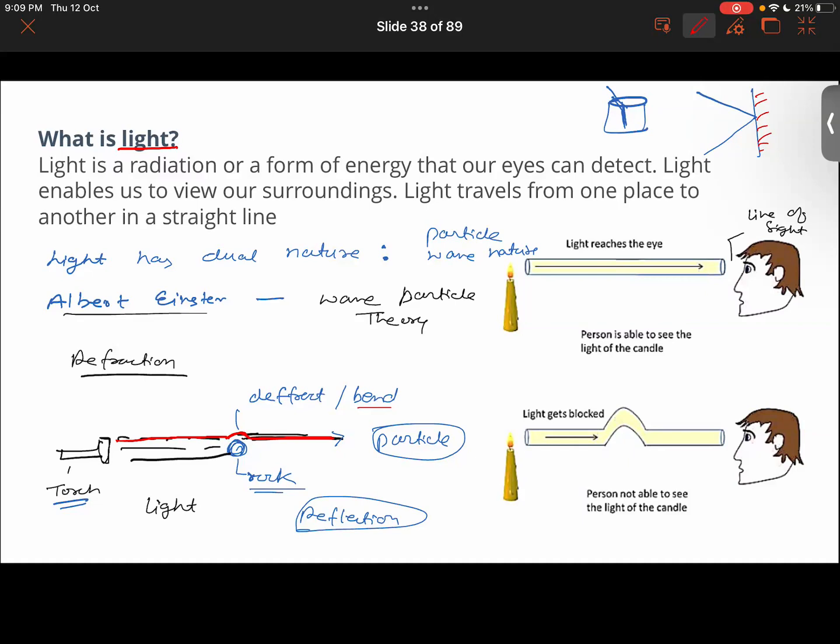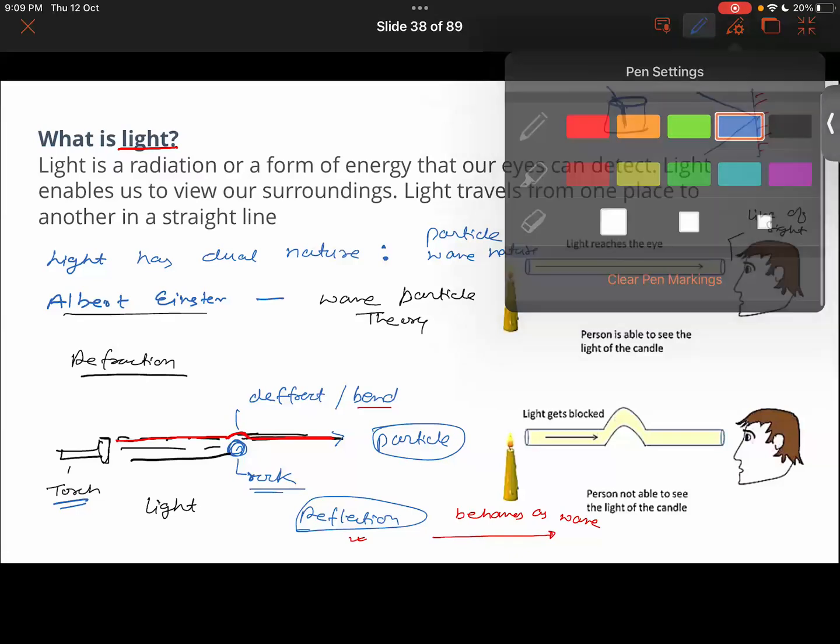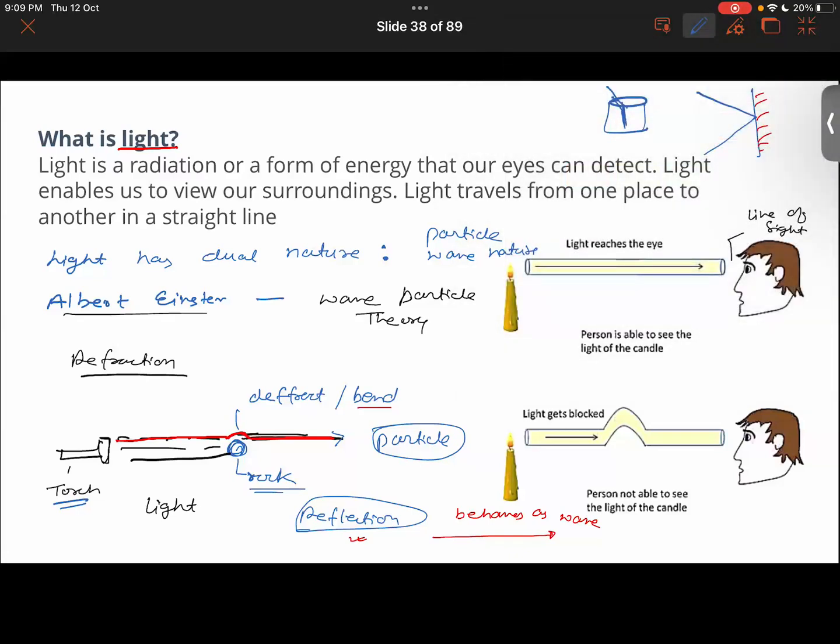I said that it travels in a straight line but behaves as a wave, just like the sound wave. So in order to understand such phenomena, light has to be considered as a wave. Getting it now?